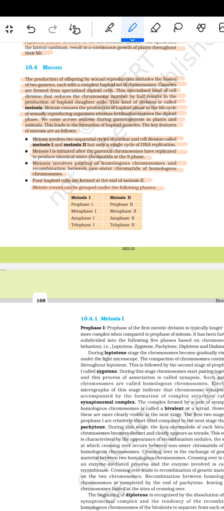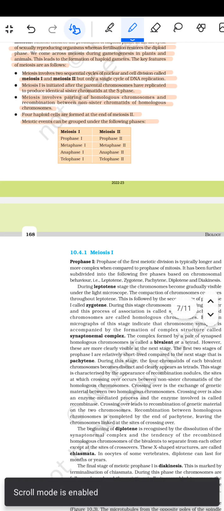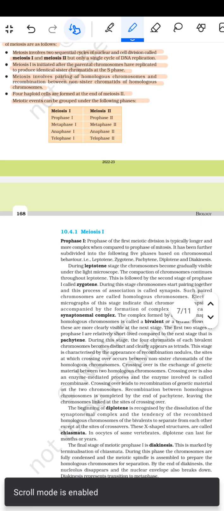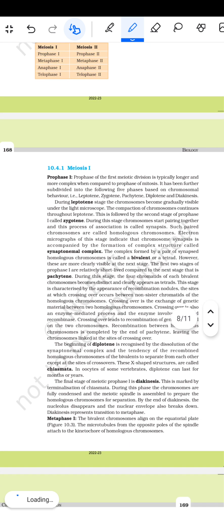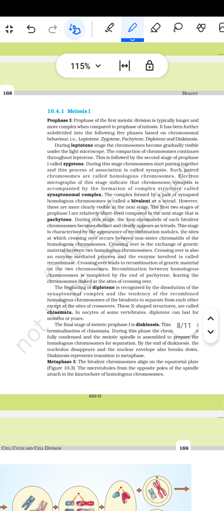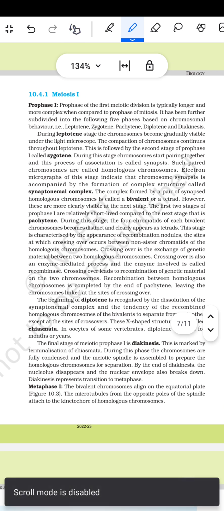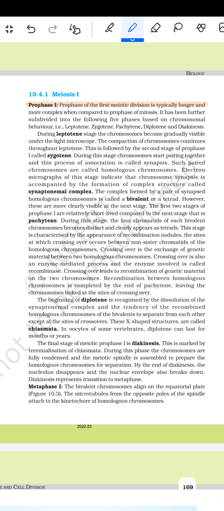Meiotic events can be grouped under the following phases. Meiosis 1: prophase 1, metaphase 1, anaphase 1, telophase 1, and meiosis 2: prophase 2, metaphase 2, anaphase 2 and telophase 2. So we are talking about meiosis 1. Prophase 1 of the first meiotic division is typically longer and more complex when compared to the prophase of mitosis. It has been further subdivided into the following five phases based on chromosomal behavior, that means leptotene, zygotene, pachytene, diplotene, and diakinesis.